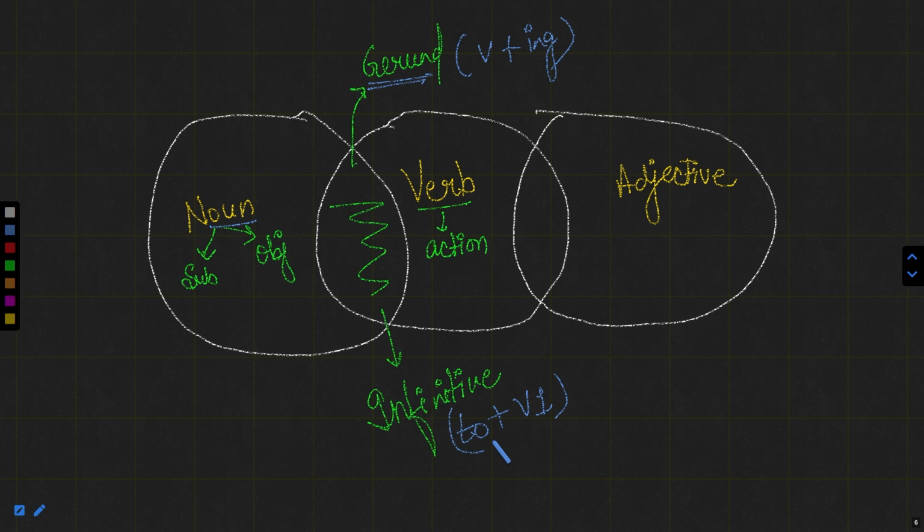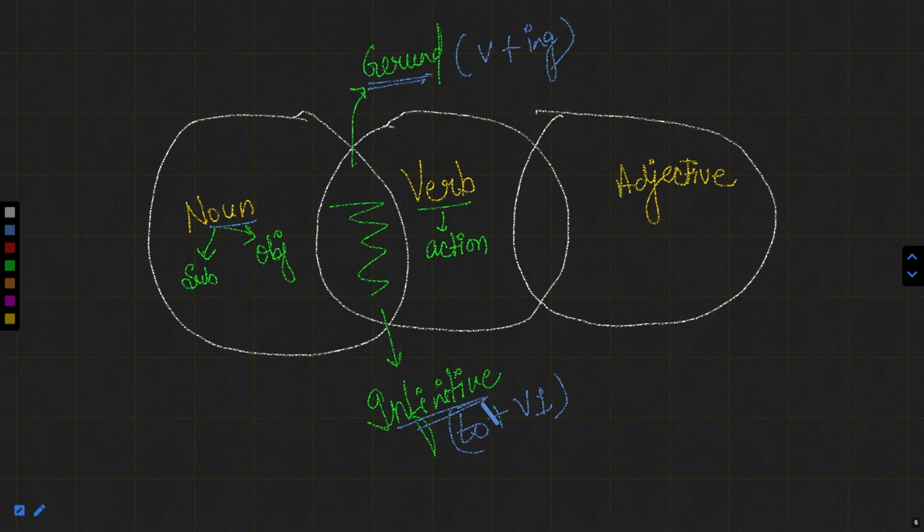Rather, it is behaving like a noun. It means it is either creating a subject or the object of the sentence. So that is known as an infinitive. Now these two things, gerund and infinitive, are non-finite verbs.